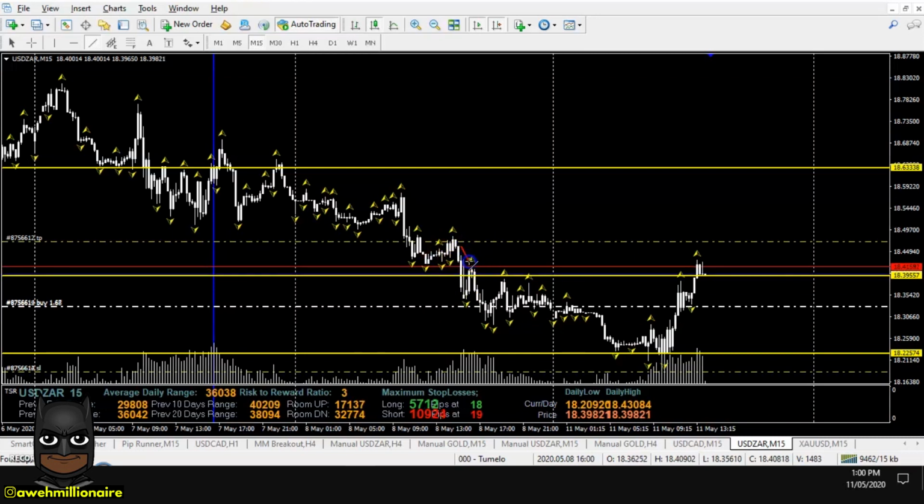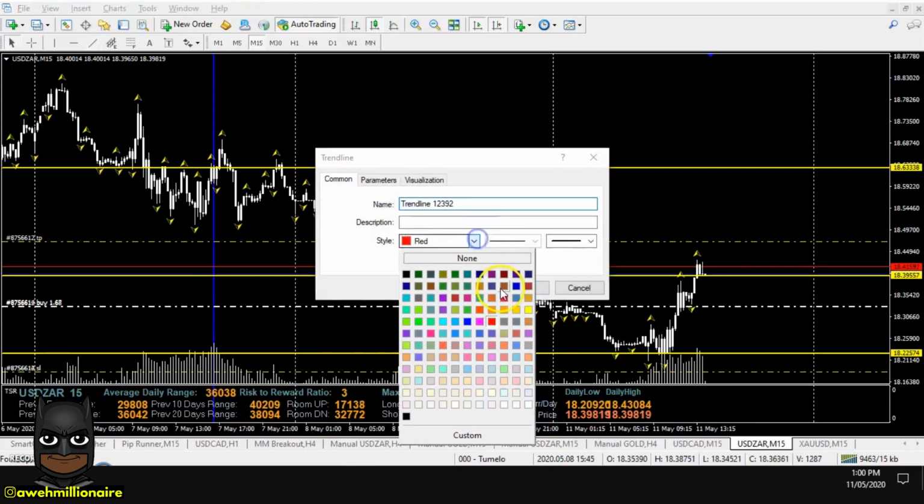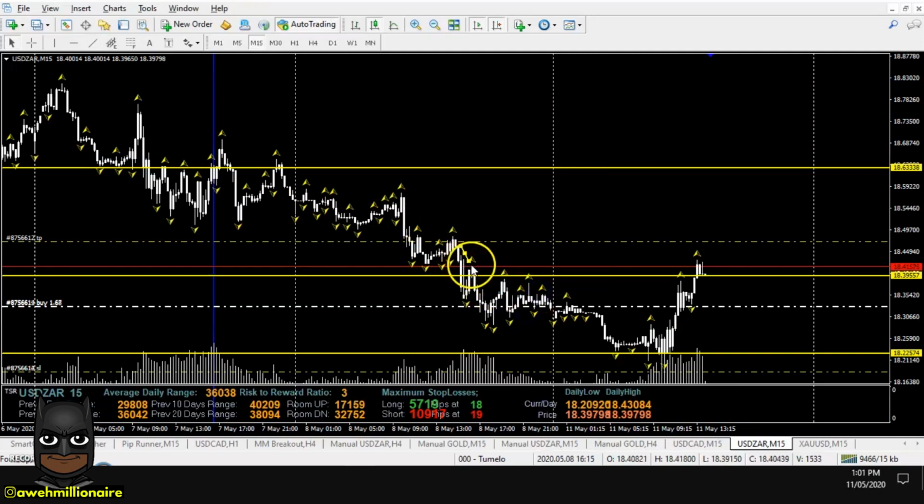But after the news was released, price blasted through demand level number 1. Now when price breaks through a supply level or a demand level, you want to identify the next level of interest, the next supply level or the next demand level that price is going to go and test. So that's exactly what I did.